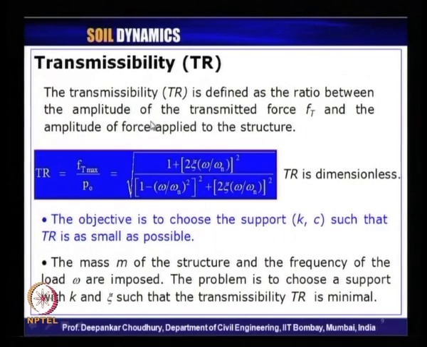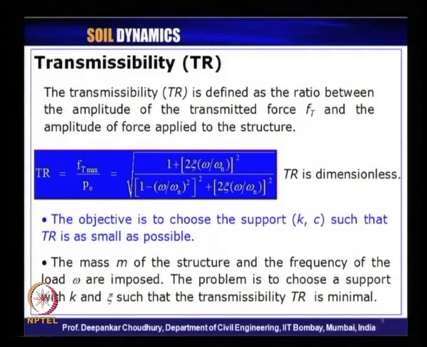So, in mathematical form, the transmissibility ratio is expressed as the maximum value of F t max, which is transmitted to the system, divided by the amplitude of the force which is applied to the system. Now, let us see how we can obtain the expression for transmissibility ratio.